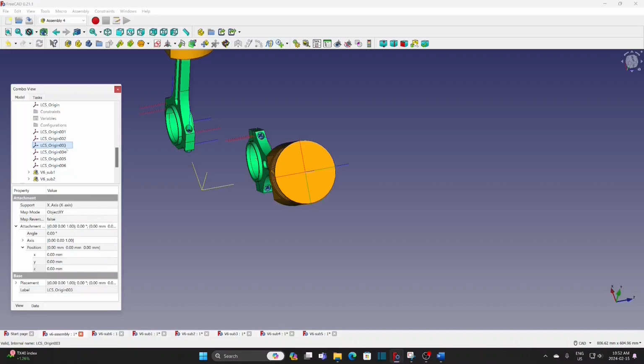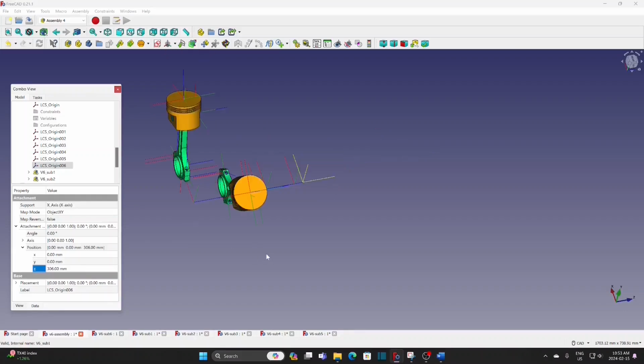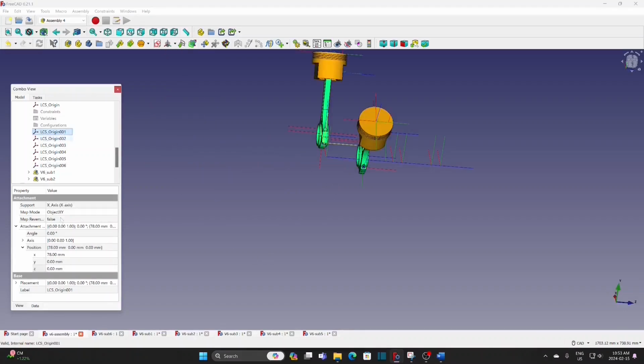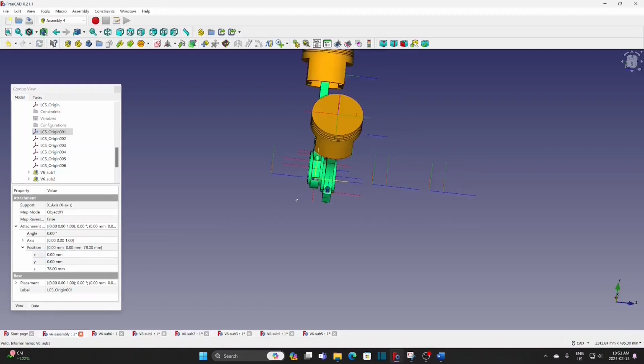The third one is 180. The fourth one is 204. The fifth is 282. The number 6 is 306. C is 78, not X. It is correct now.